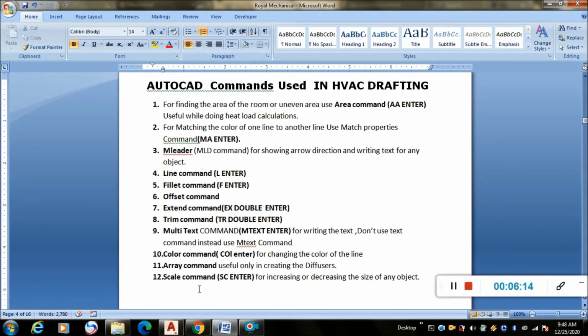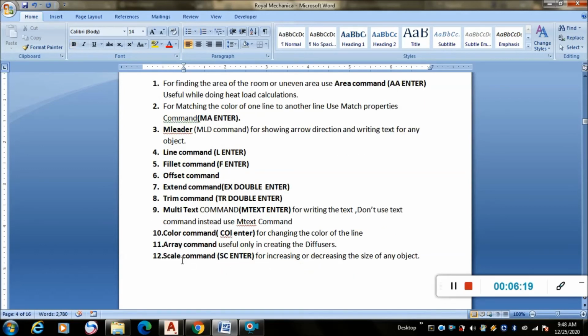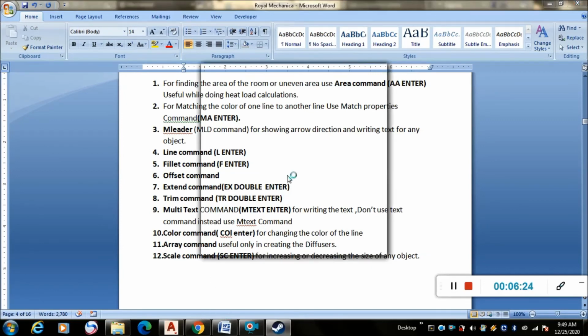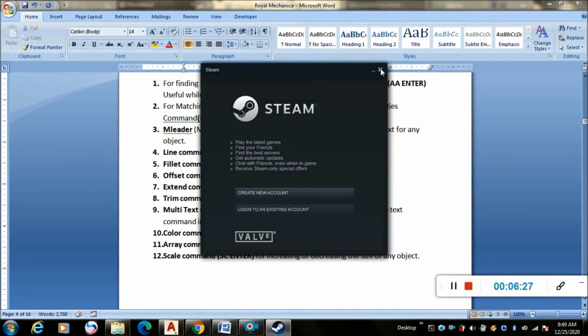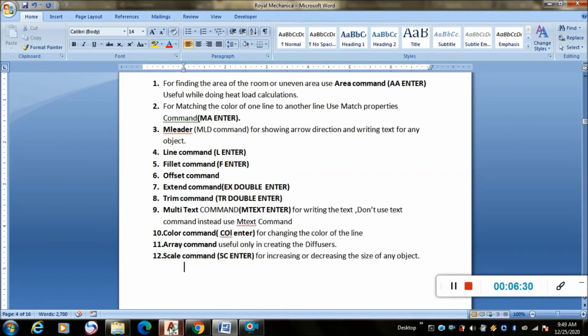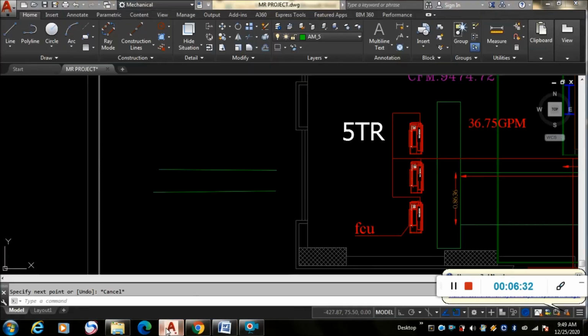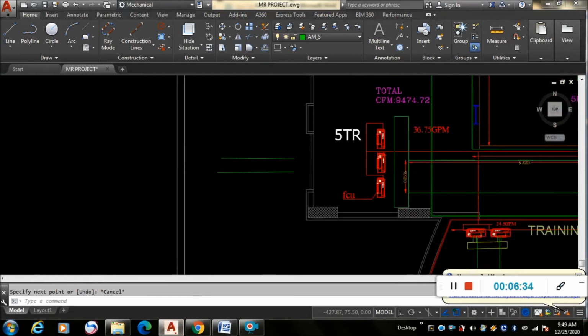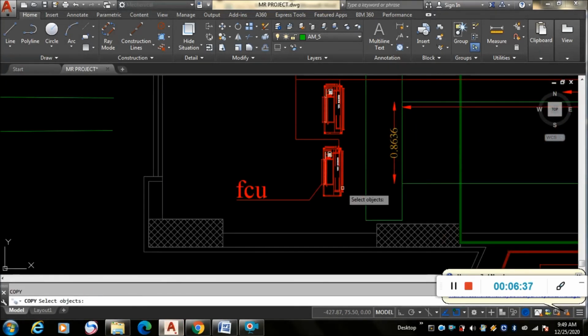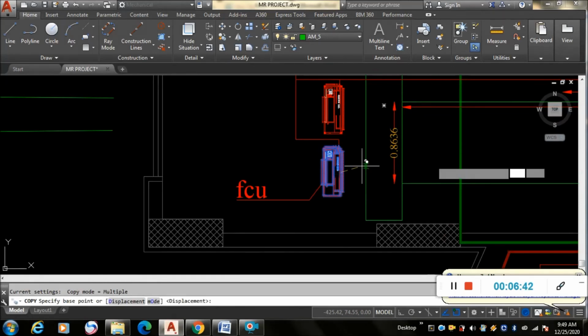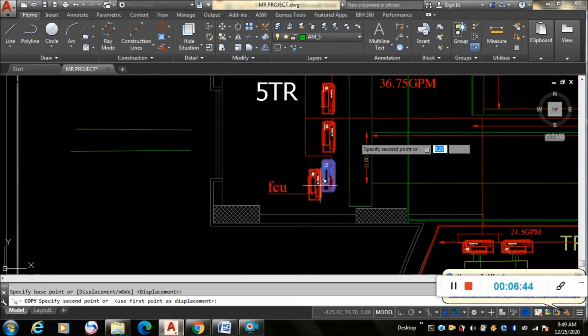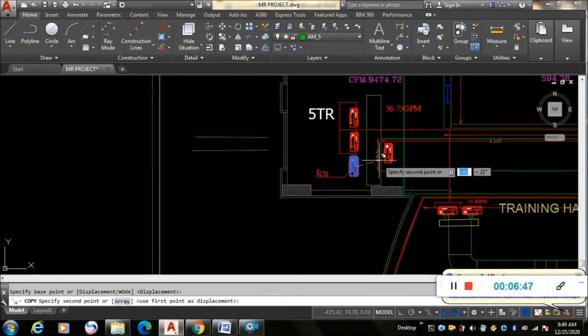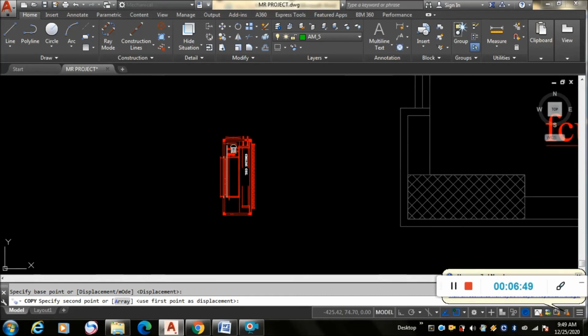And scale command is used for increasing or decreasing the size of any object. So let us see that. First of all, I will take this object here. I want to increase or decrease the size of this object. So for time being, I will take the object here for showing you. So what we need to do is you have to use sc command, scale command.